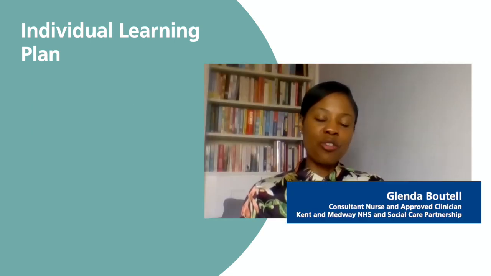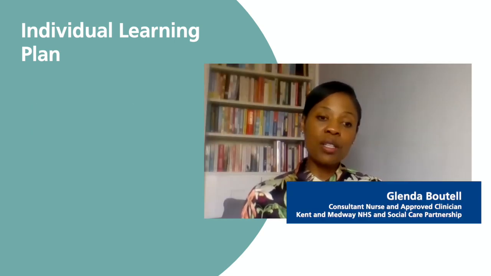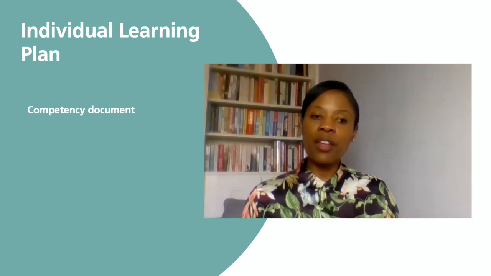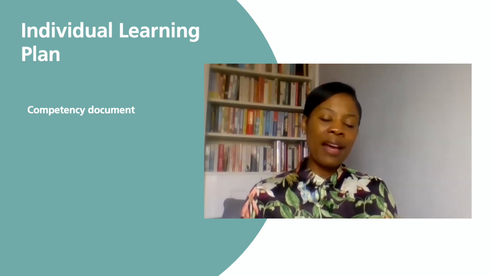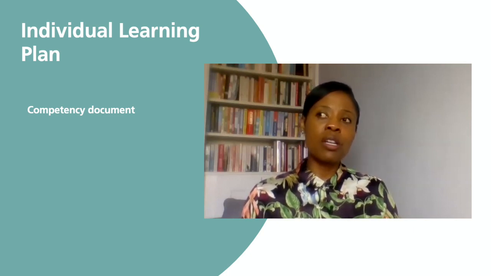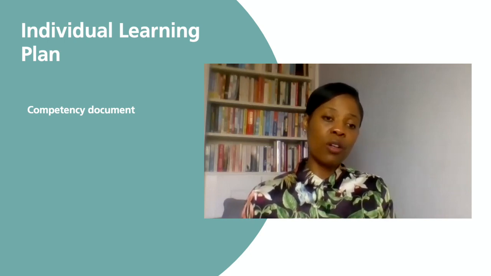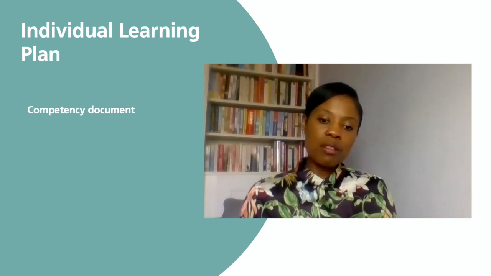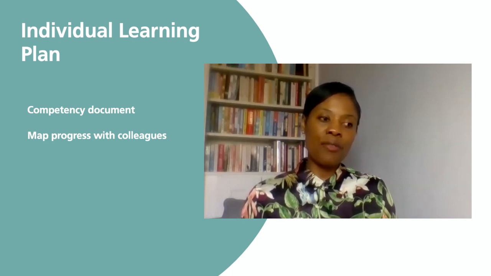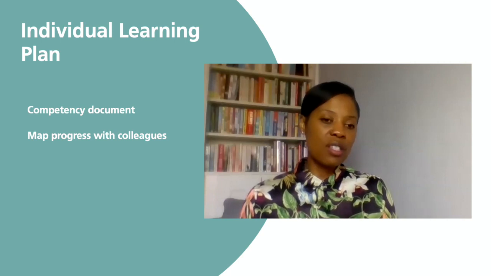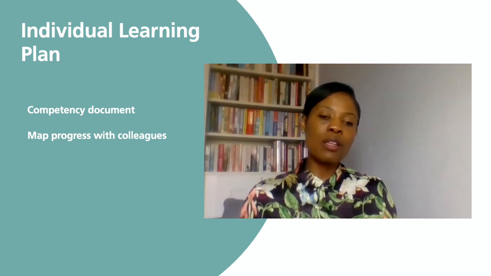Locally, all our trainee ACPs and ACPs will have a competency document that follows them around. That's evidence of the competencies that they've completed, when they completed those competencies, and actually any further areas for development. So there is a paper document that will tell you when the last review of the competencies was. I have three-way meetings with clinical supervisors and trainees to map progress, to find out where the development needs are, any further competencies to be completed. So I will have a very clear database of when they were last reviewed.